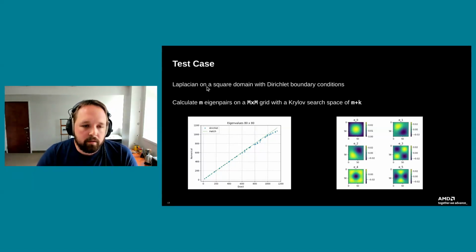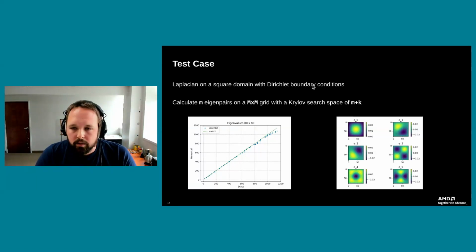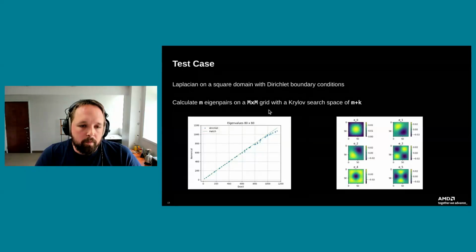So what we're going to do is look at the Laplacian on a square domain. Again, Dirichlet boundary conditions. We're going to calculate little m eigenpairs, which will be a variable that we tweak in our benchmarks, on a capital M by capital M grid, which is also a variable that we will be tweaking. These are really what's going to control the problem size for what we're doing.